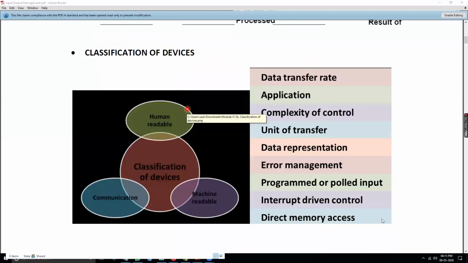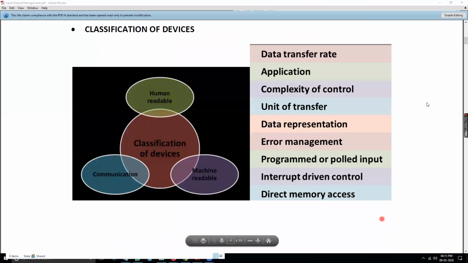Now, dear students, you have the notes with you, so you can refer to them while I am stating this. It will be easy for you to catch up because it is relevant. You can go to page number 137. On page 137, you can see Module 5, Input Output Management.